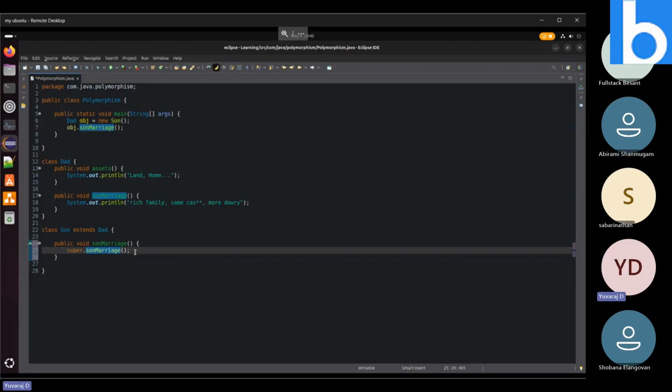Like you need to call the parent's method also, and you need to do some process, and based on the result of that parent class preference, you may modify something in the child class also. Like you are right. In professional kind of things, like at product level, you will see that kind of cases also. Yes, you are right. Thank you.